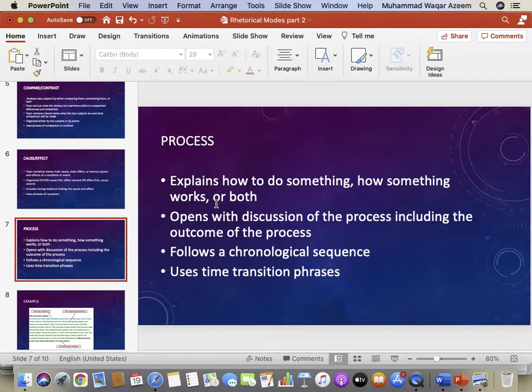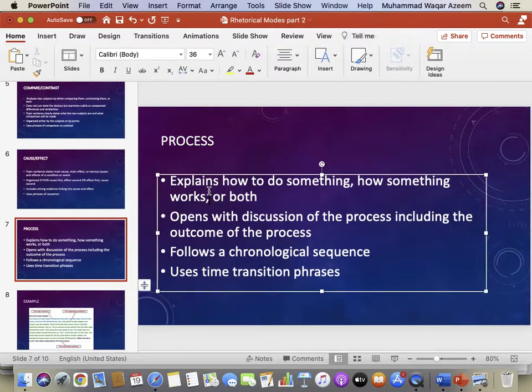In small kids at school, when they teach them process writing, they ask the kids to go home and help their mom or dad in making a milkshake, mango milkshake or banana milkshake, okay? And then they are asked to write the process of that. So first I took the milk out of the refrigerator, and then I poured it into the blender, and then I poured mango slices in it, and so on and so forth. So process writing explains how to do something, how something works, maybe a machine or a microscope or a computer or both.